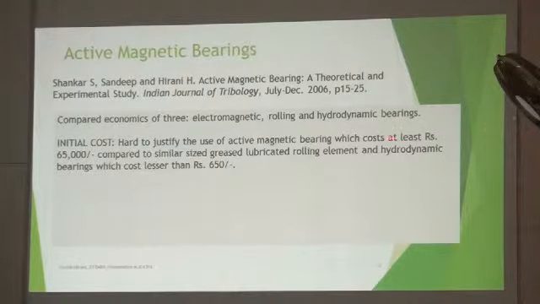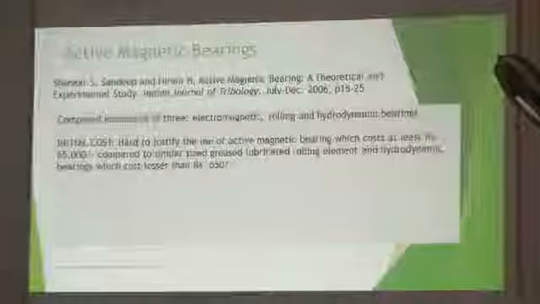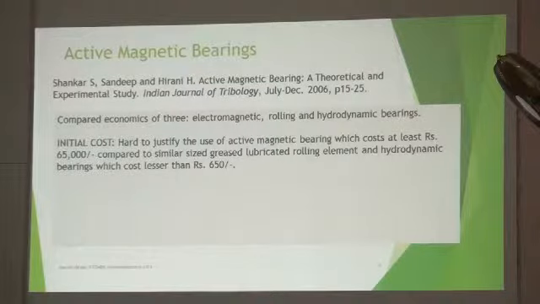However, if I buy a similar, very good brand of bearings, even SKF or Timken, that bearing will not cost more than 650 rupees. So comparison, 650 versus 65,000. So it's just 1%, right?